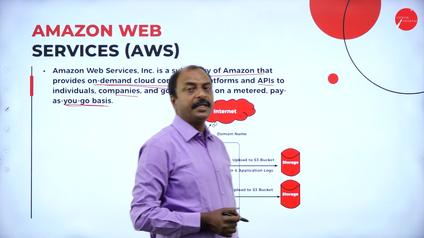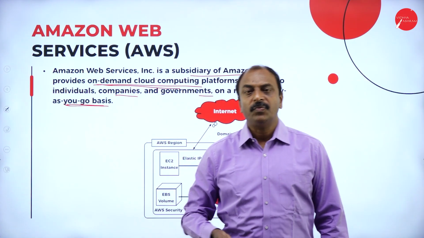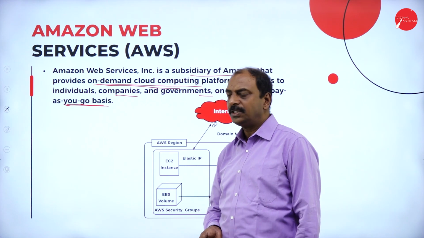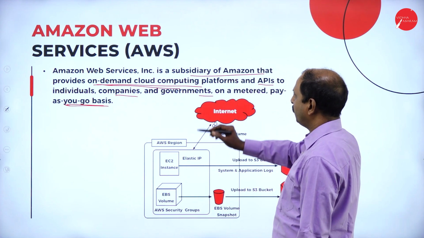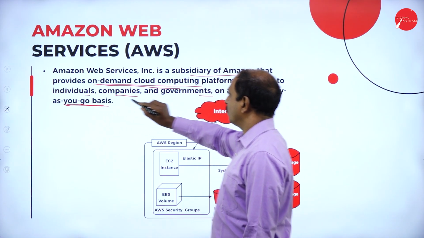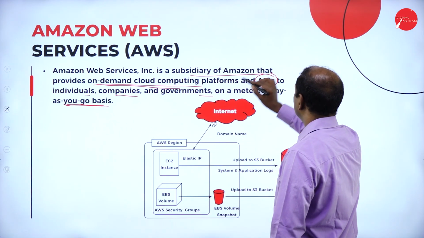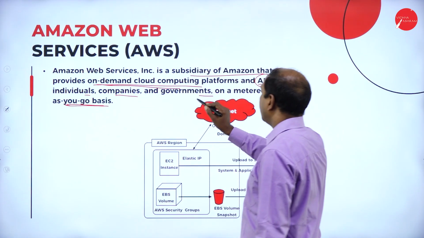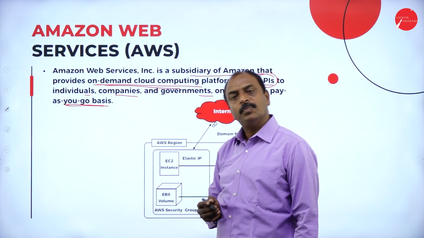Here the user is going to pay for the service offered by, or taken from, the service provider. It is going to provide the platform, not only platform, application program interfaces even for individuals, companies and government and other bodies.